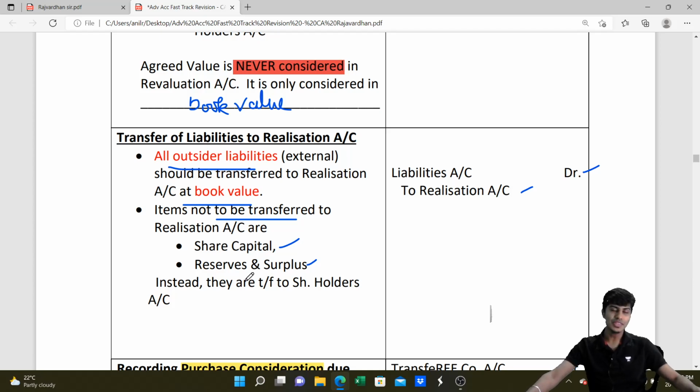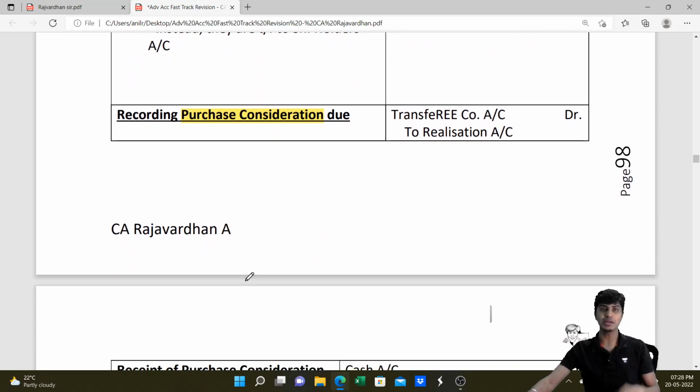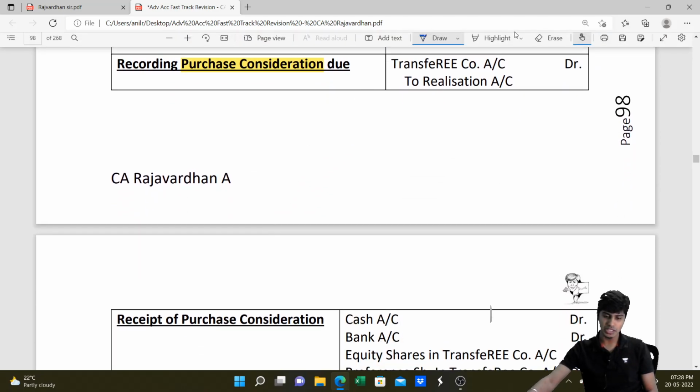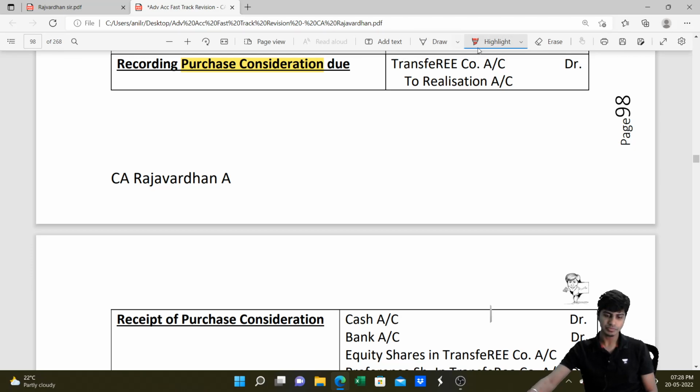Now what do we do? This entire balance in the realization account is now getting transferred to transferee company. Transferee company will receive these assets and liabilities because they are purchasing our business and giving us purchase consideration. The next entry is transfer of all these assets and liabilities to transferee and writing the PC that we are supposed to receive from transferee company. So we'll write transferee company account debit.